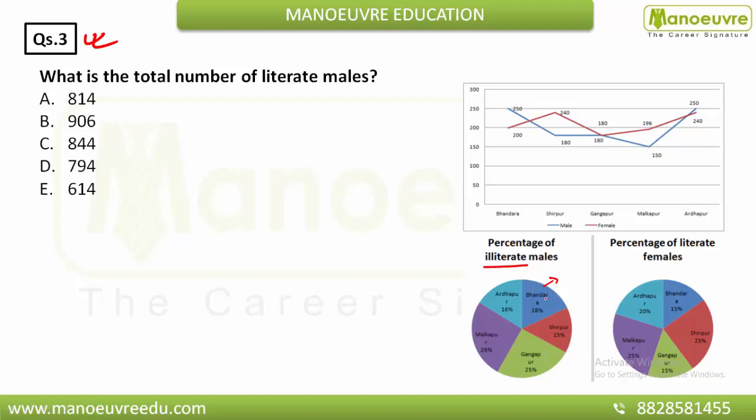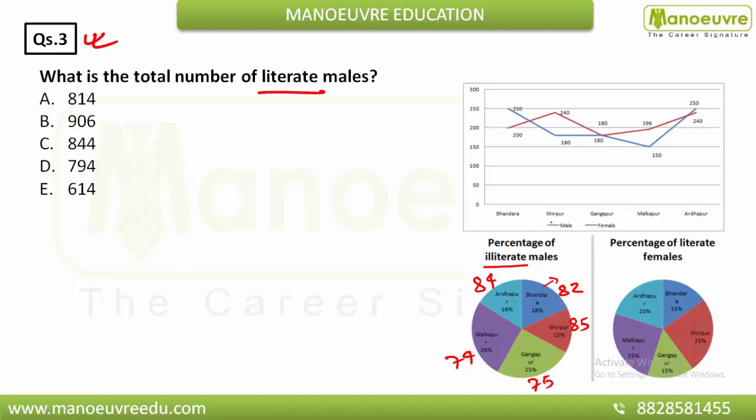So in Bandra there are 82% literate, 85% in Sripur, 75%, 74%, and this is your 84%. Now this is the percentage of not illiterate, the percentage of literate males. Here it is asking that, that's why I found it out.